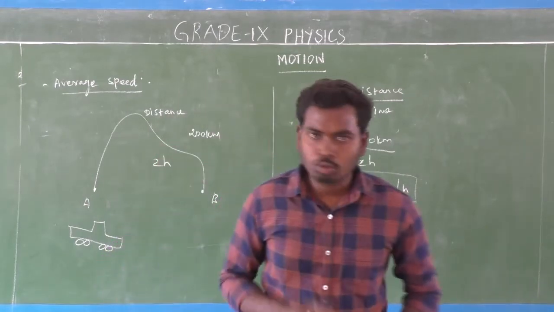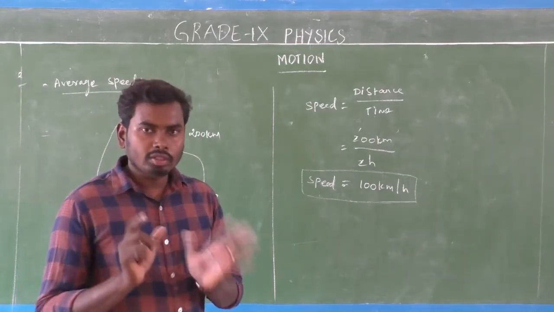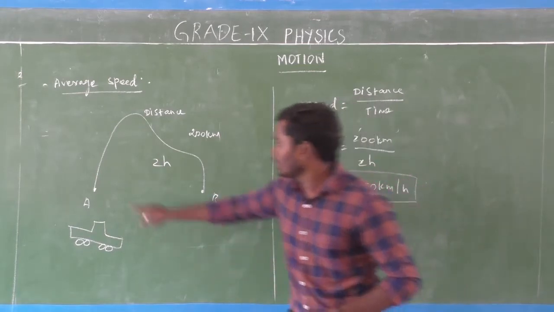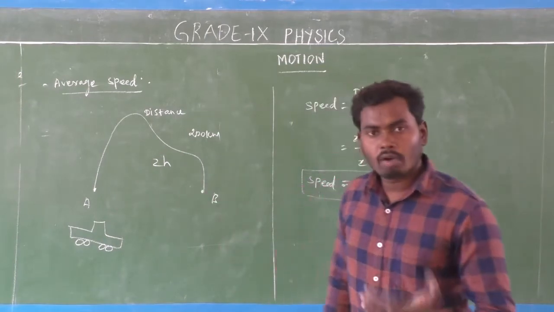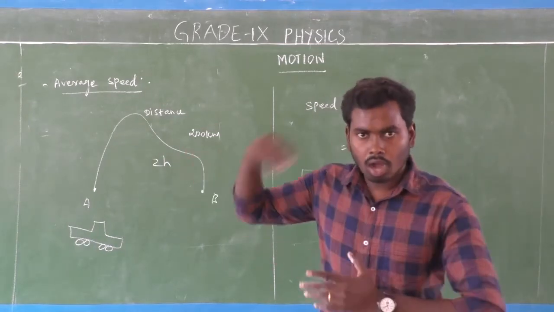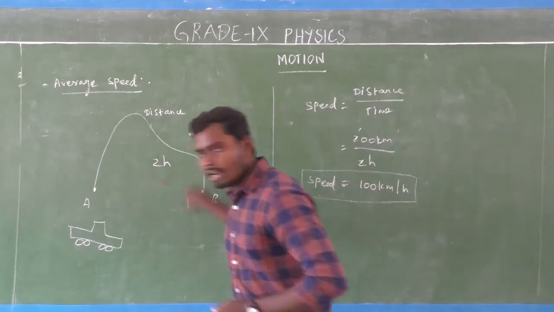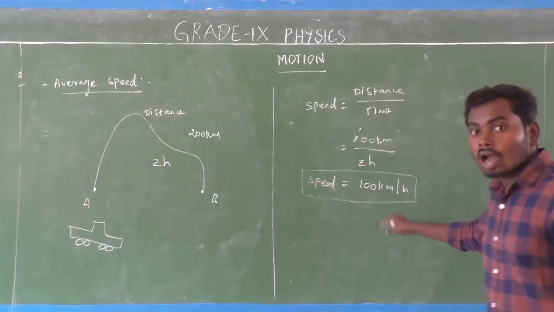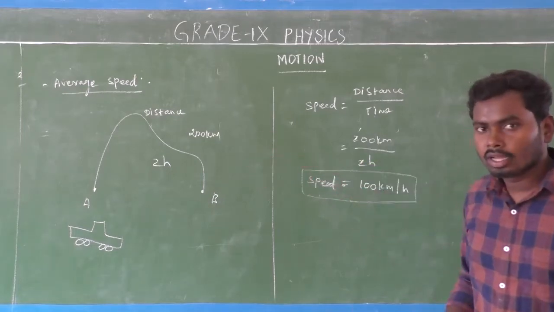Next I am going to ask one question. This car's speed is 100 kilometers per hour. Do you think this car constantly moves through the distance of 200 kilometers from point A to point B? Constantly means not changing. Do you think the car continuously moves at the speed of 100 km per hour from point A to point B? No, it doesn't mean like that.